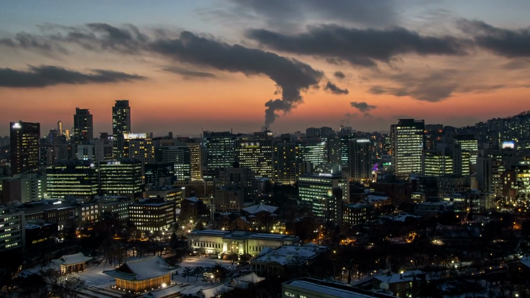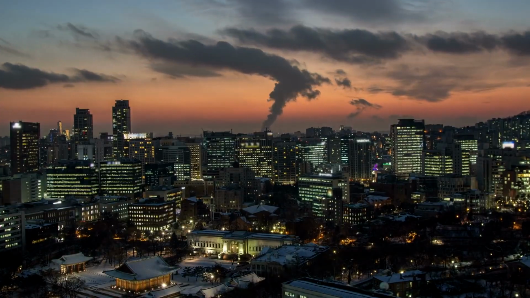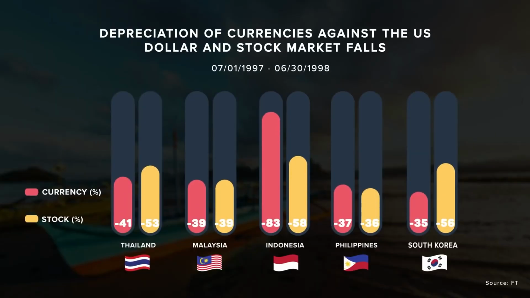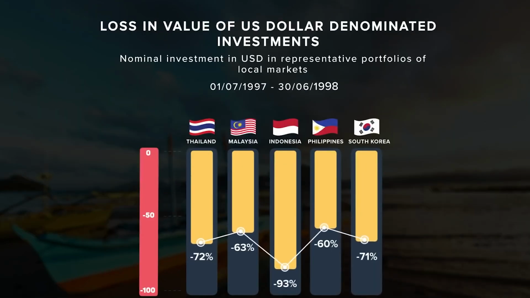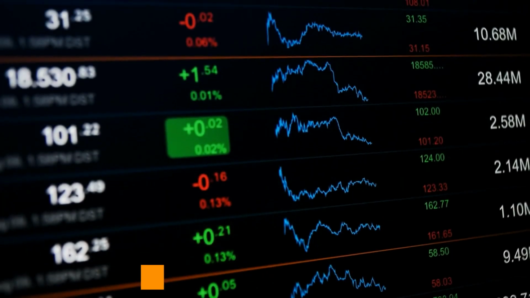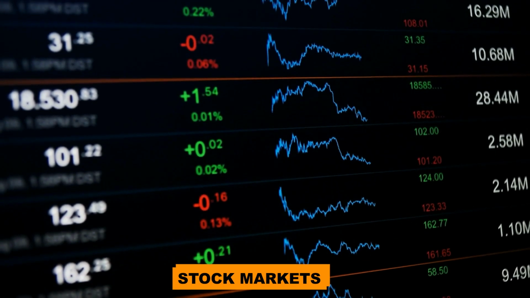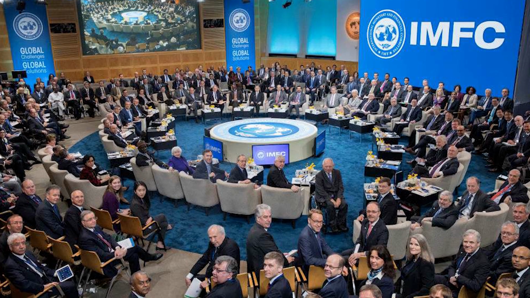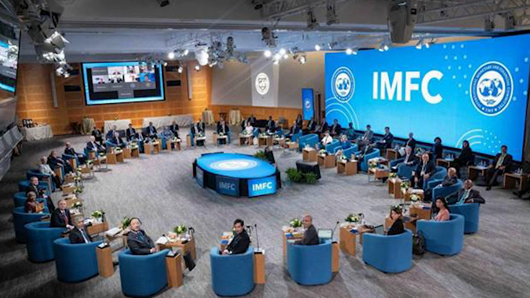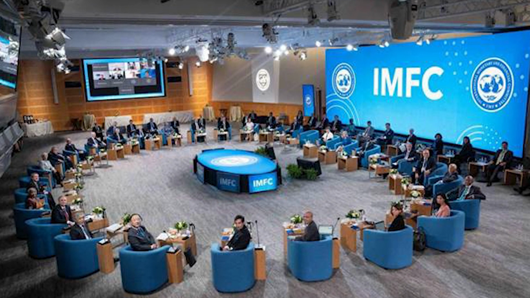The crisis was characterized by massive capital outflows, currency depreciations, and high levels of corporate and banking sector debt. It led to severe economic contractions, plummeting stock markets, and widespread bankruptcies. The International Monetary Fund, IMF, provided financial assistance to affected countries to stabilize their economies.